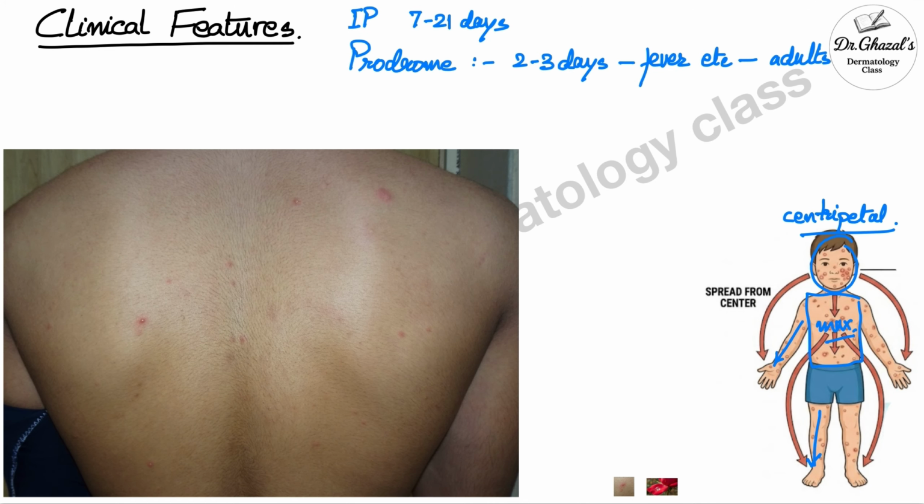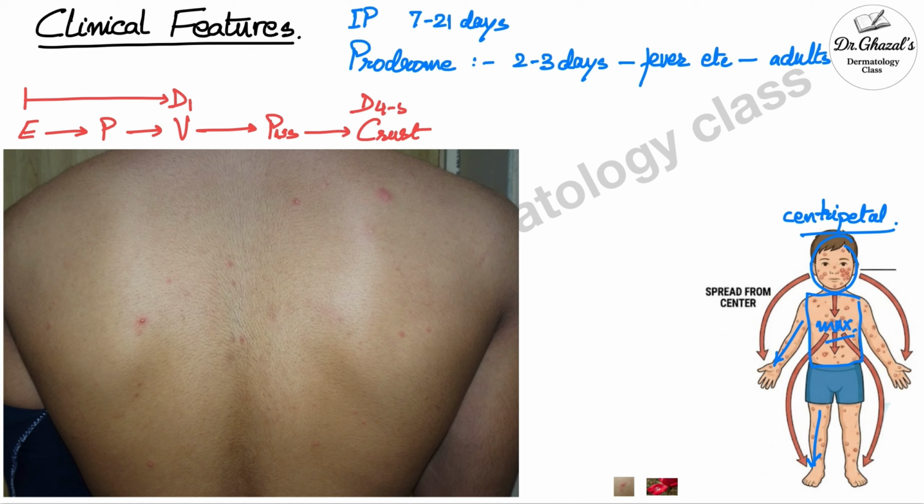The rash starts as an erythema. It very quickly changes into papules, then vesicles, then it might get pus filled into pustules and then into crust. This is very rapid. It turns into vesicles within a day and it might crust in about day 4 to day 5.